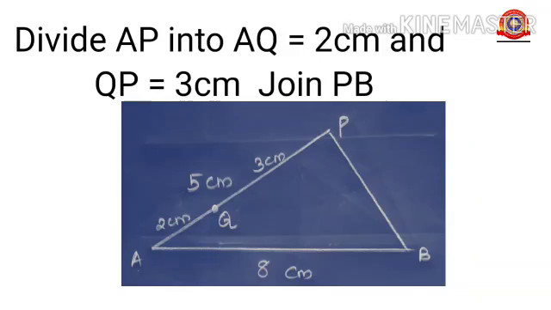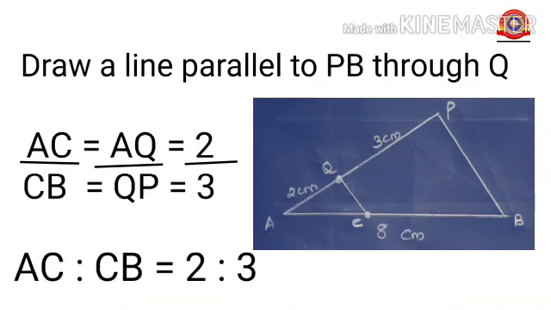Then divide AP into AQ equal to 2 centimeter and QP equal to 3 centimeter. Then join PB. Draw a line parallel to PB through Q. Now AC by CB is equal to AQ by QP is equal to 2 by 3. That is AC is to CB is equal to 2 is to 3.